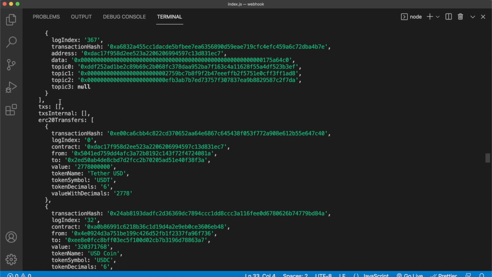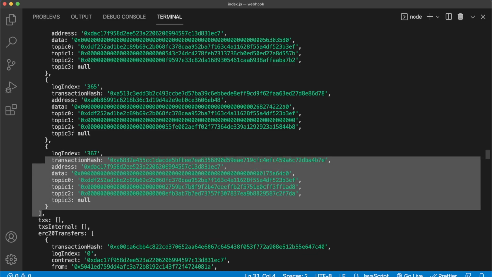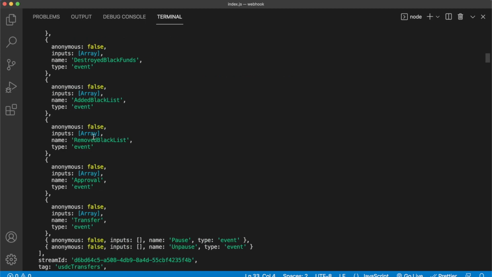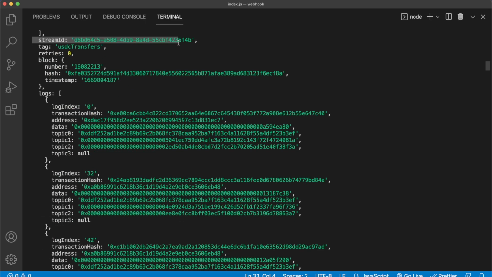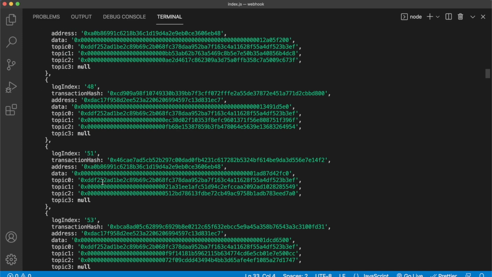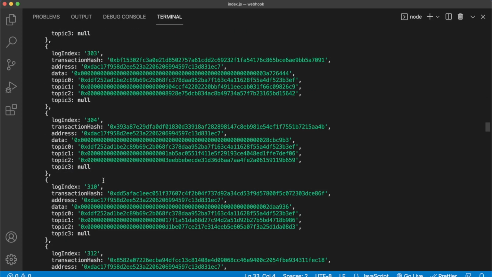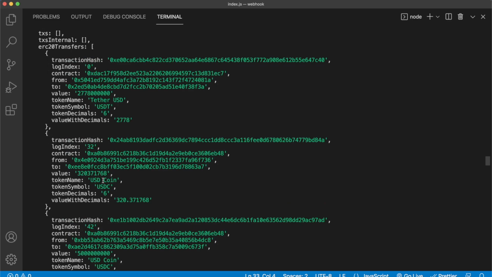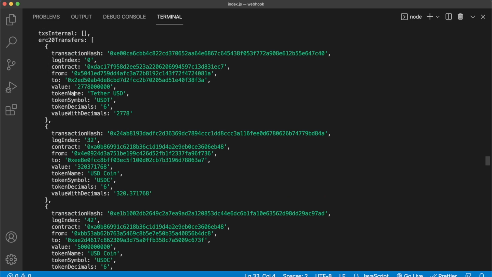When we scroll a bit higher, we see that we have this array for all the logs as well if you want the unparsed data. And if we scroll all the way to the top, we get information of the stream ID. So this is the stream we just created with Moralis, its tag, and this is the block that all this data is for. So block 160822. The block hash and the timestamp of the block. And here we have all the transfers of the stablecoins we are listening to coming in from Moralis in the form of a webhook.